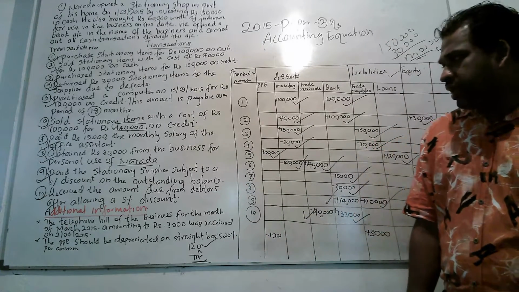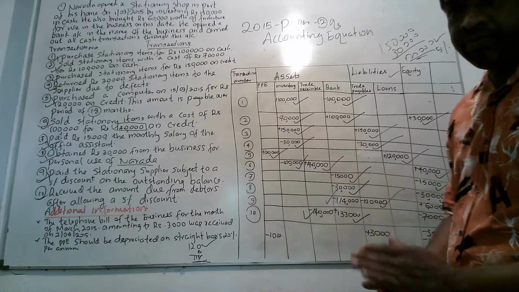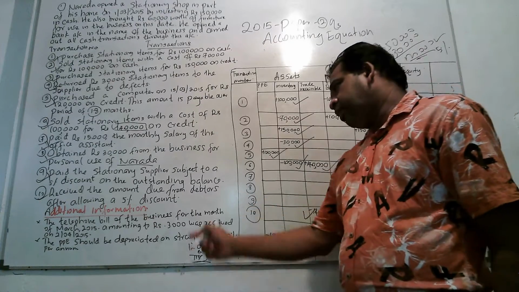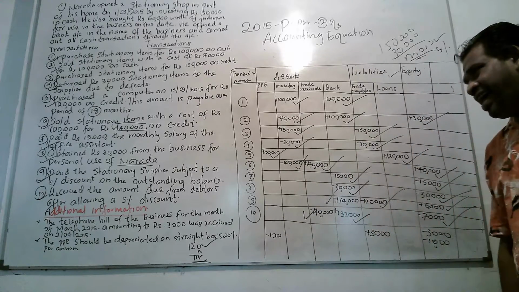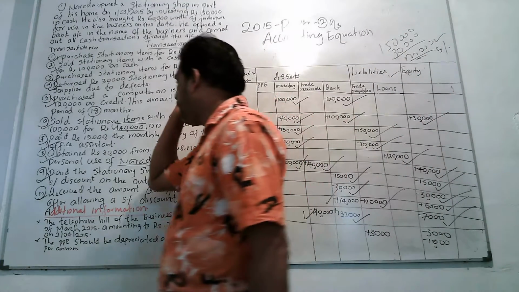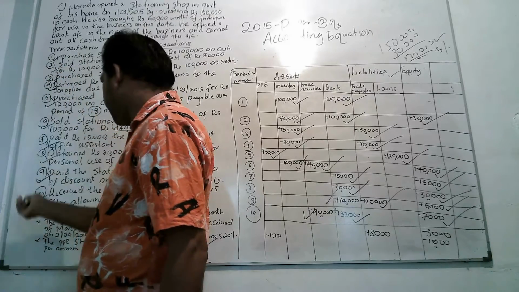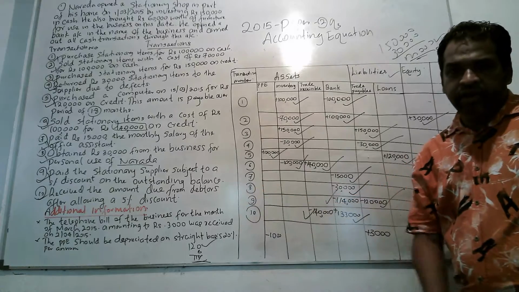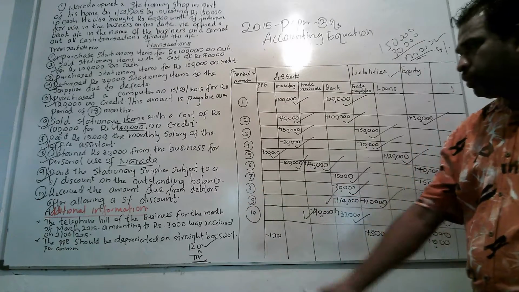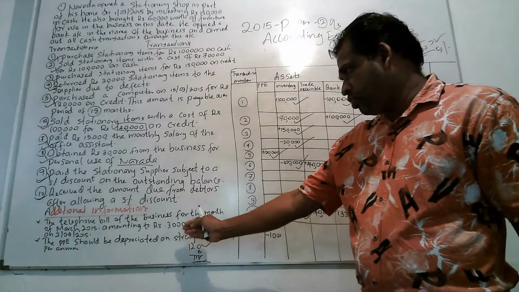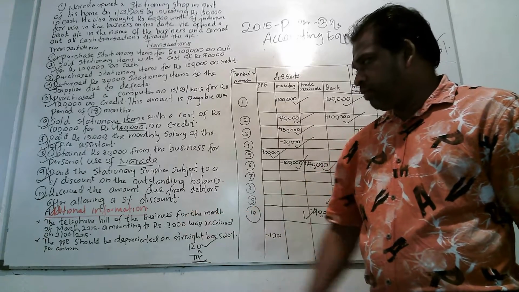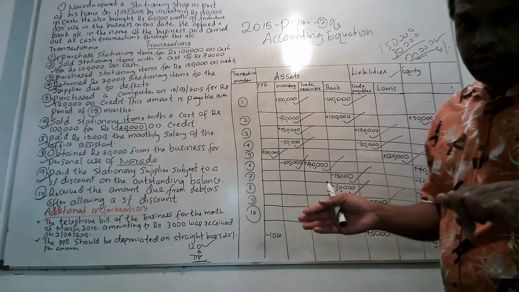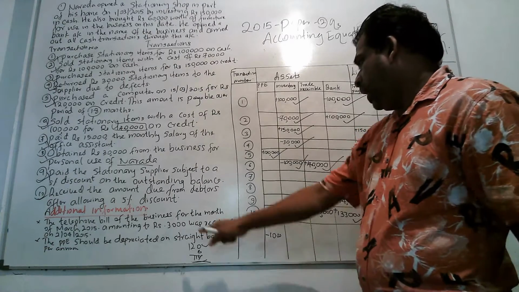You know, the March telephone bill they have got in the following month. That means they haven't yet paid the amount due. Therefore, it is a liability. The telephone bill comes under accrued expenses. Here, as you are asked to record only the transactions 1 to 10, it is not necessary or compulsory for you to adjust this, what is given under additional information. If you don't know how to record it, then I will explain.